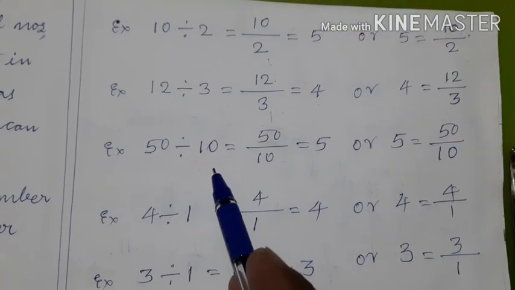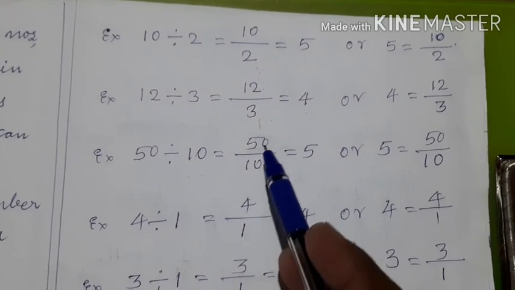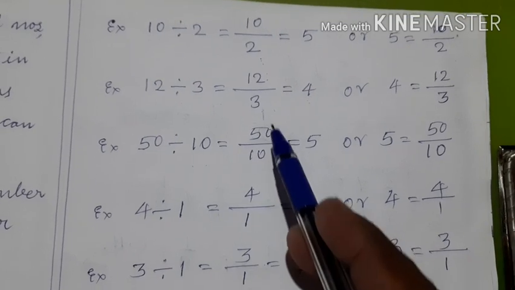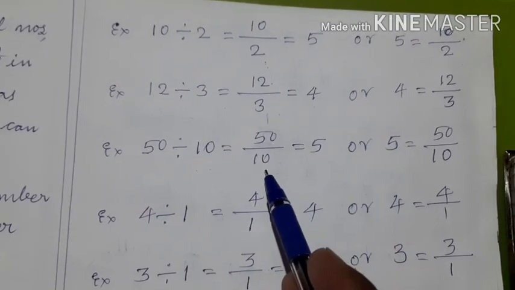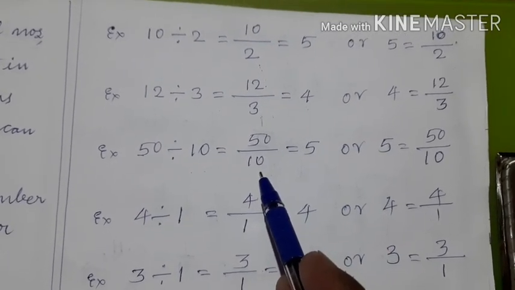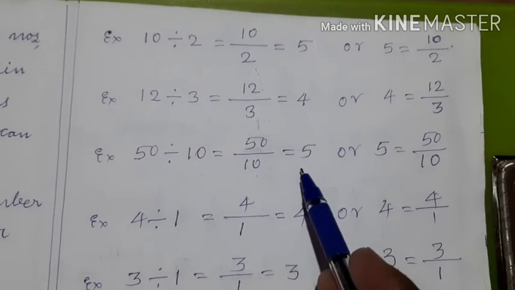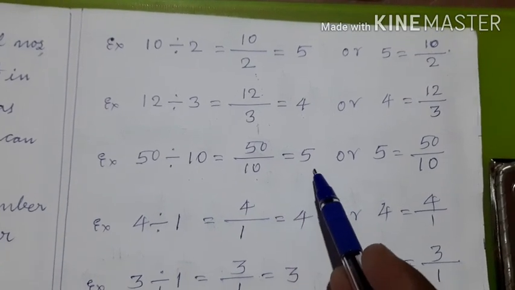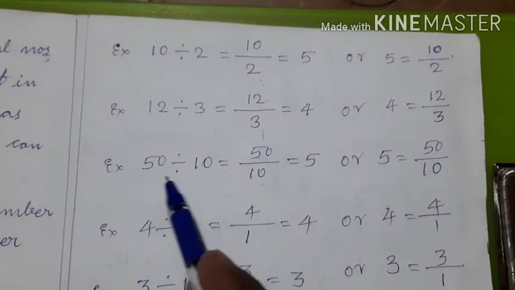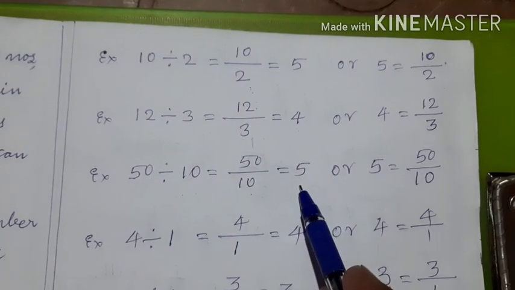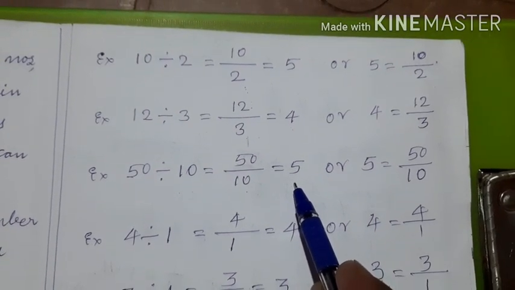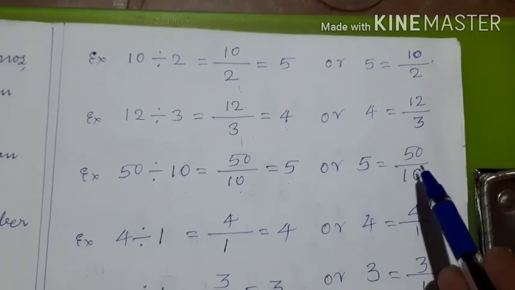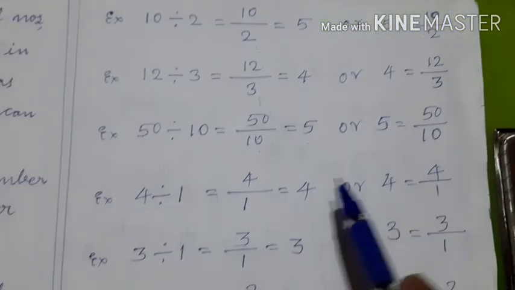50 divided by 10 means it is 50 upon 10. What is the meaning of 50 upon 10? There are 50 rupees. They should be given to 10 people. Then each one will get how much? Each one will get 5. So, 50 upon 10 is equal to 5 or 50 divided by 10 is also equal to 5. So, children, we write 50 upon 10 is equal to 5 or 5 is equal to 50 upon 10.